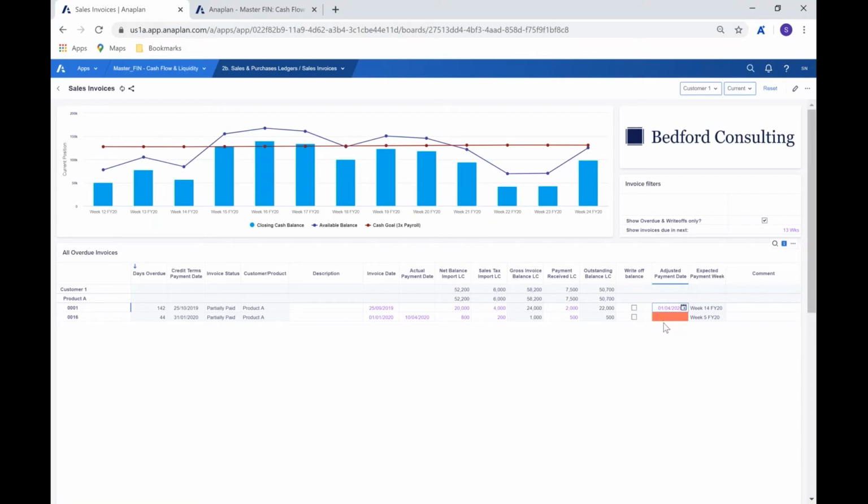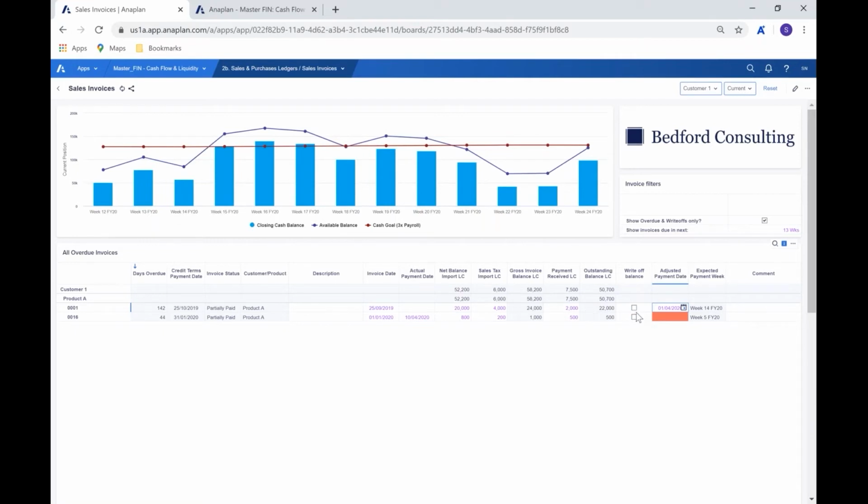And that's the reason why it's flagging it, to make sure that we're not missing any receivables that are owed to us. And we can see that on this specific one here on 001, where only 2,000 of the 24,000 has been paid, the outstanding balance in local currency of 22,000 is, they've called us up and they've told us it's going to be due on the 1st of April, for example, for the purpose of this. We can see that that's week 14, and therefore we'd be expecting that in week 14. So that would be tied into that week 14.